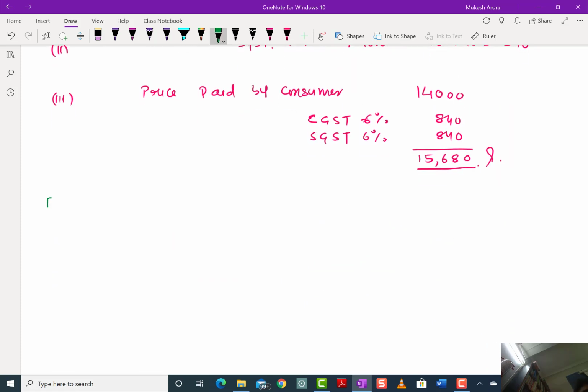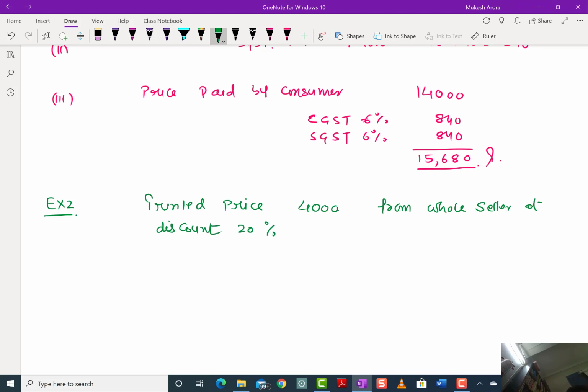Let's do the second sum. A shopkeeper buys an article whose printed price is 4,000 from a wholesaler at a discount of 20% and sells to the consumer at the printed price. GST is 12%.